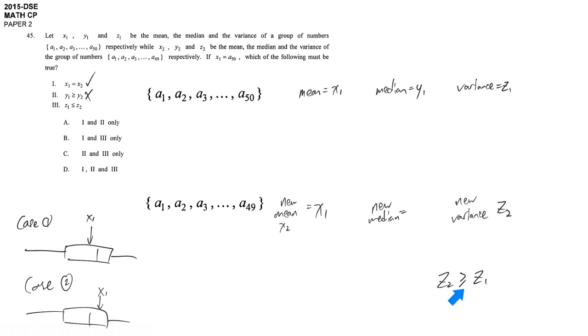Why we have the equal case is because maybe all values are equal to one single value. So that means all values are the average. Then if you remove one, the variance is still 0. So this one fulfills the requirement, and our answer is 1 and 3.